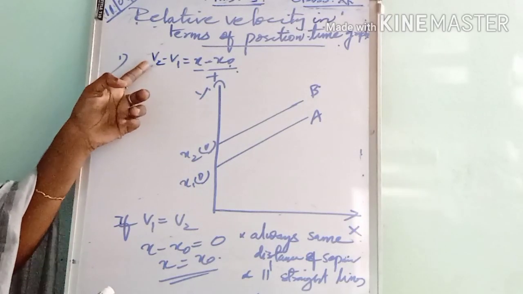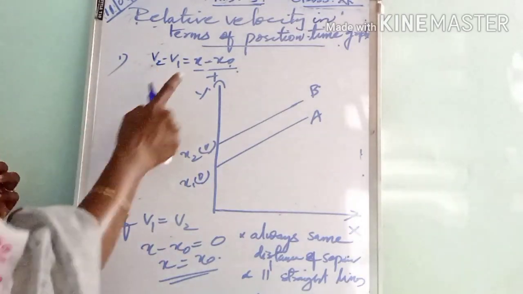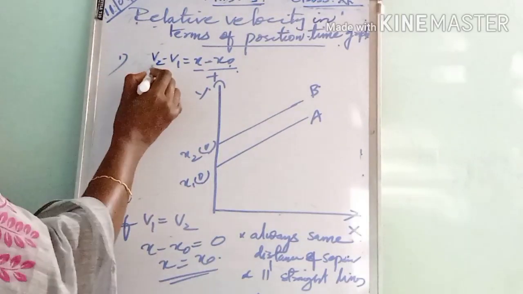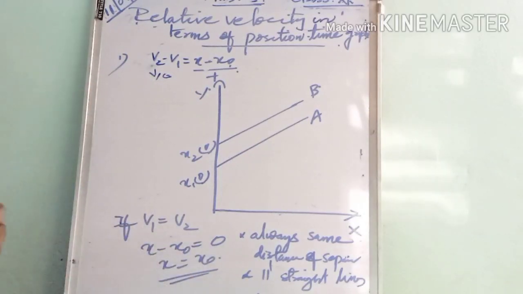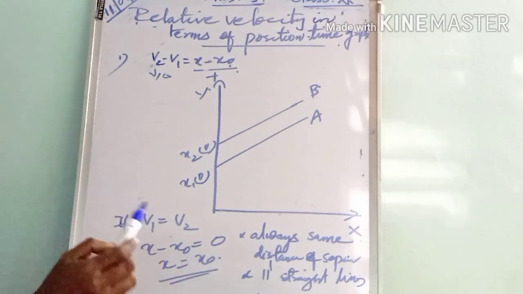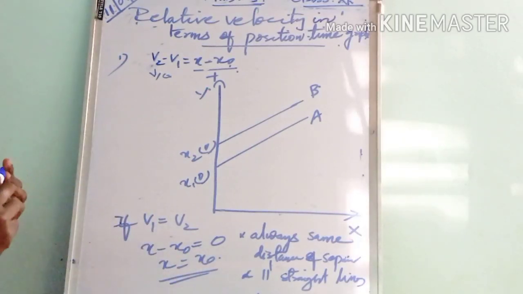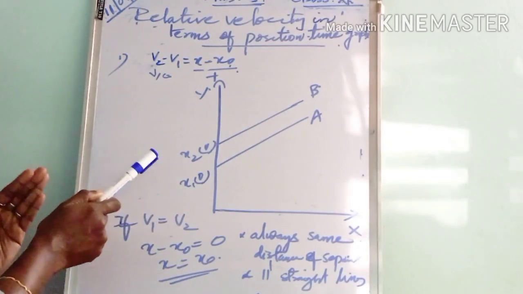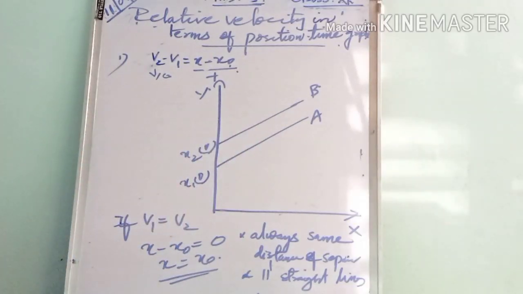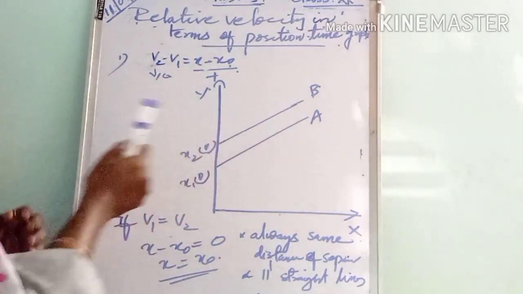Then in this equation, when v1 equals v2, what happens to x minus x0? It becomes 0, because v2 minus v1 equals 0. So x minus x0 is 0, so we get x equal to x0. This means both objects are always at the same distance of separation. So we get parallel straight lines, so the nature of the graph is parallel straight lines.